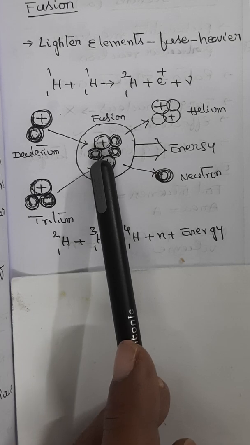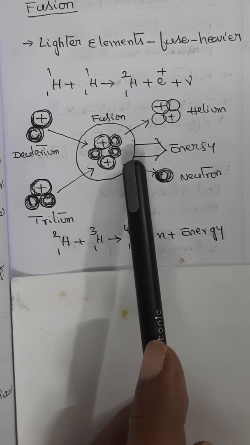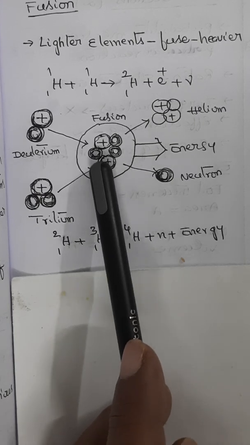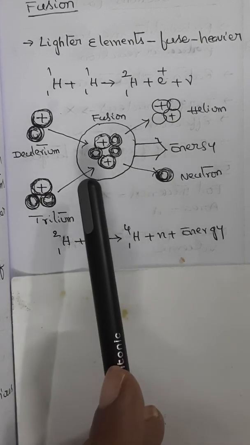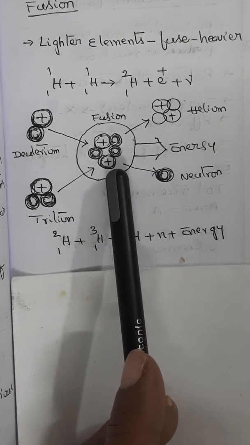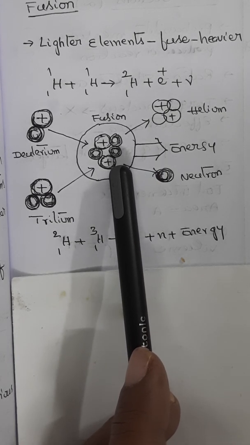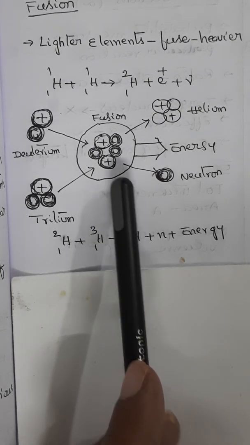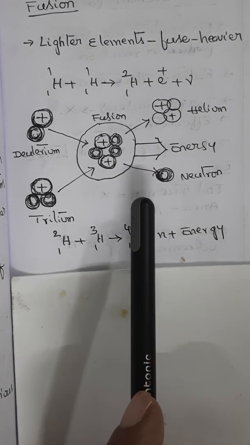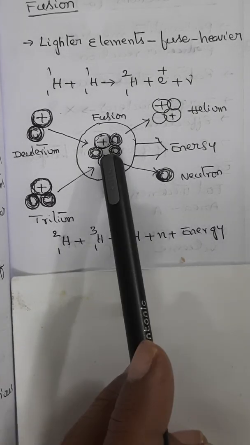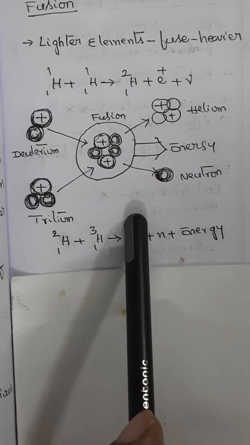Lighter nuclei H2 and H3 fuse together to form the heavier nucleus helium-4, thereby releasing a large amount of energy. Fusion reactions, in fact, are the main source of energy for the sun and also are used in certain types of nuclear weapons like the hydrogen bomb. So this is the basic schematic understanding you need to have for a clear understanding of fusion reaction.